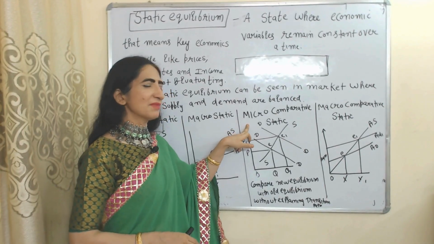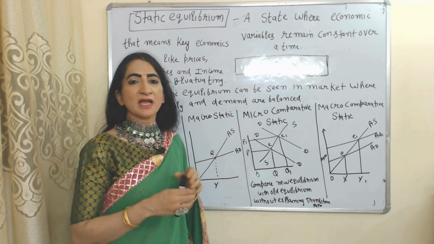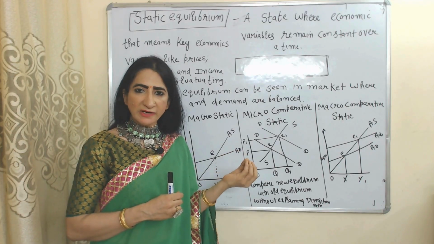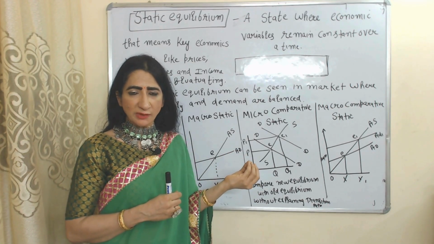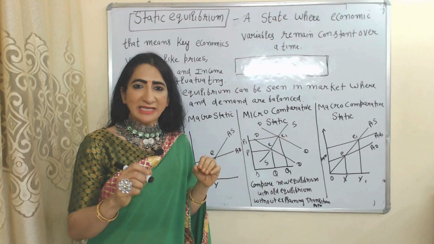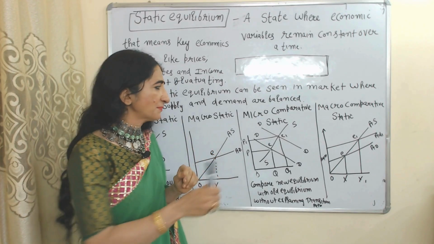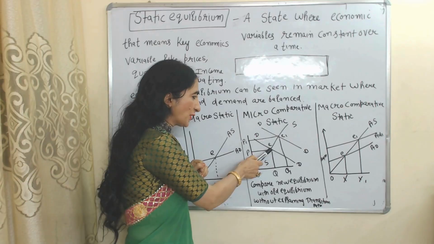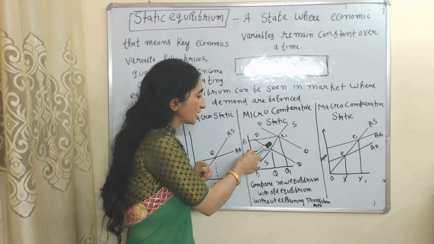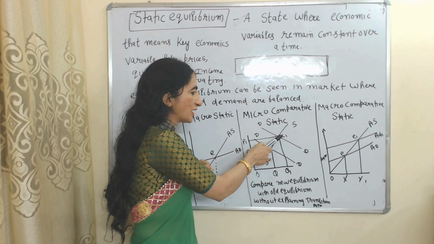Now we will see microcomparative static. Microcomparative static compares the new equilibrium with the old equilibrium without explaining a transition path. That means it just compares the E1 equilibrium with the E equilibrium, but it will not explain how we can reach from E to E1.